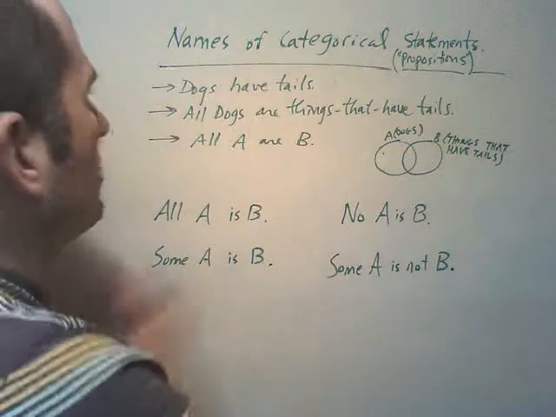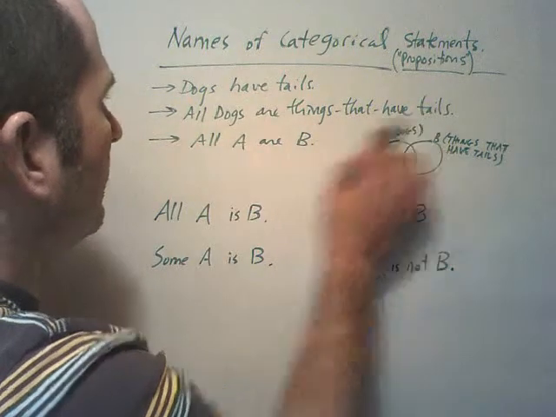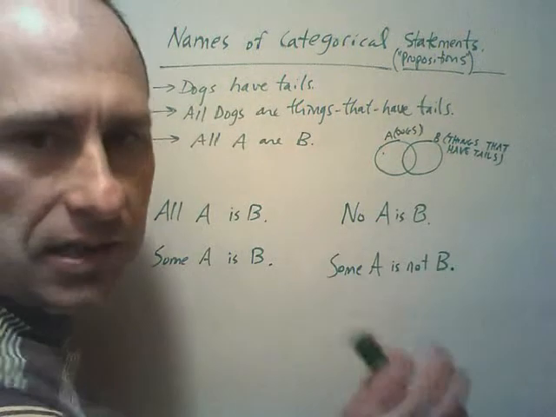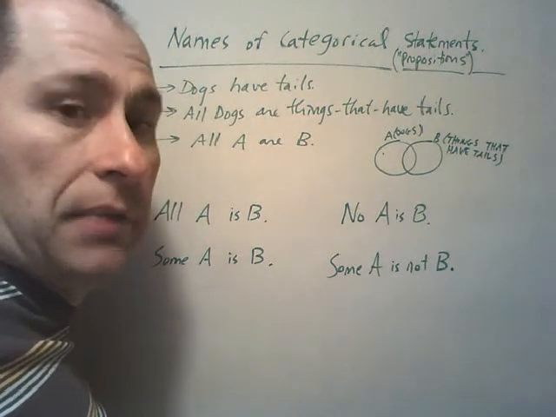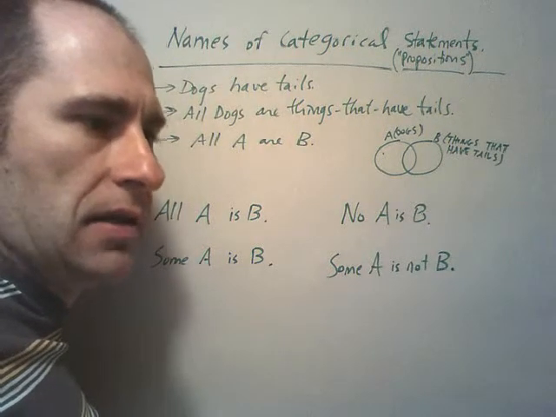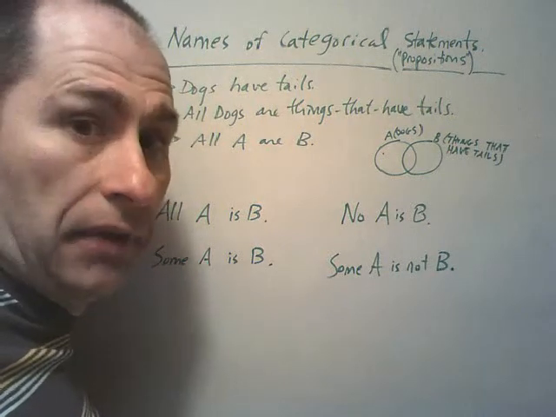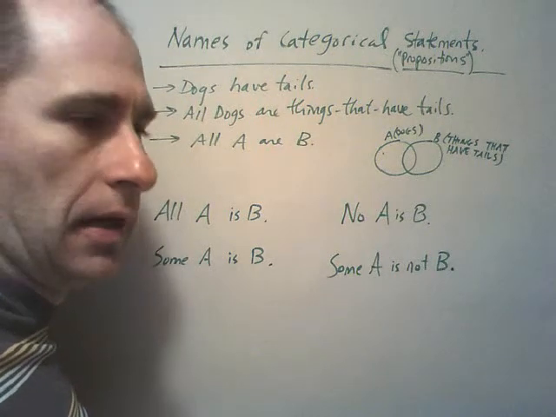Okay, dogs have tails. Now we can translate that to: all dogs have tails. All dogs are things that have tails. Now, just the plural itself is a little confusing, because you have to determine what exactly is being meant here. Is this like dogs as a quality of being a dog, they're going to have a tail? Or they're going to have something of a tail? Because I think perhaps you can breed the tail out of a dog. I'm not sure.